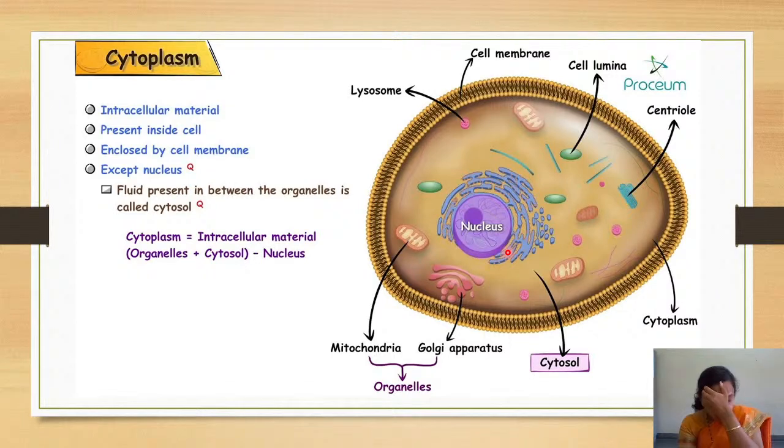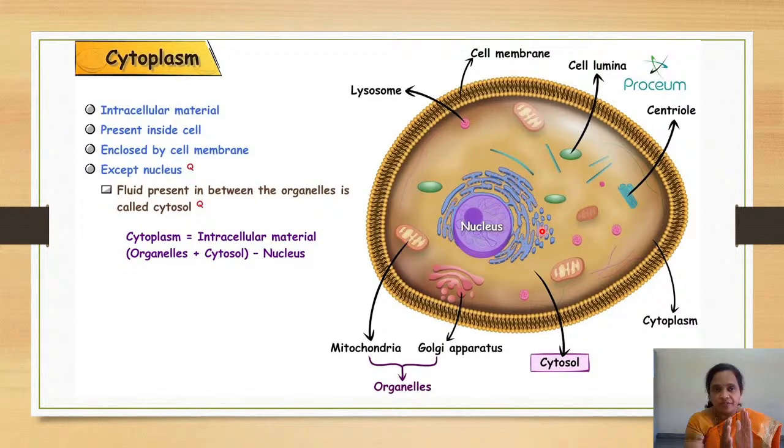So cytoplasm means everything except the nucleus. Removing the nucleus, whatever is present inside the cell is called cytoplasm. And only that fluidy material that remains when you remove all the cell organelles along with the nucleus, the fluid thing that you can see, you call it cytosol.